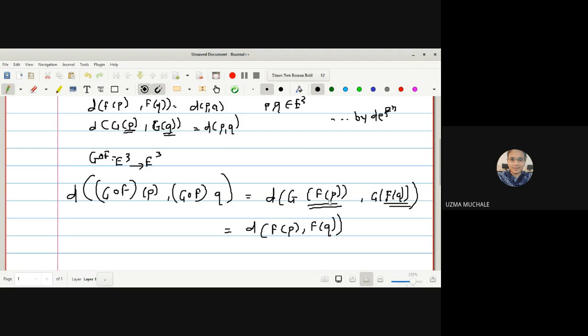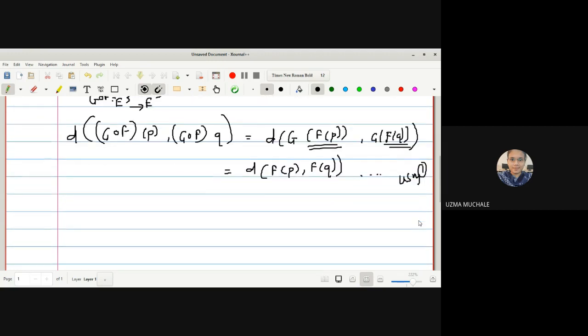So hence we can consider them to be a G of any point. G of some point and G of some other point will be exactly equal to the distance between the 2 points. You can write down the reason that you can name this as equation 1 or 2, and you can use equation 1. Any doubt for this point?